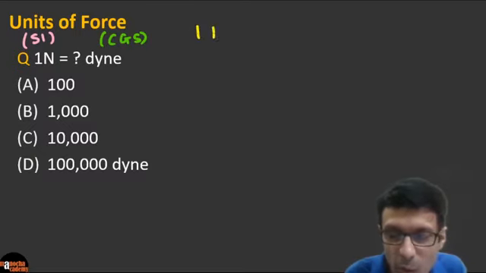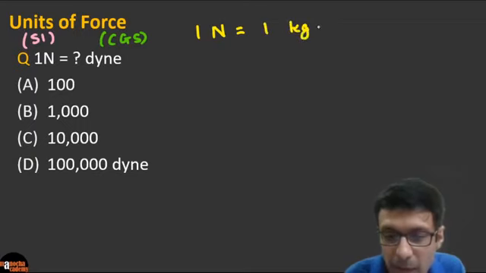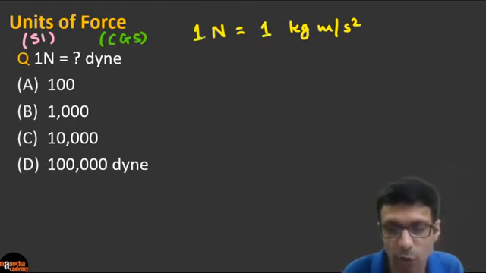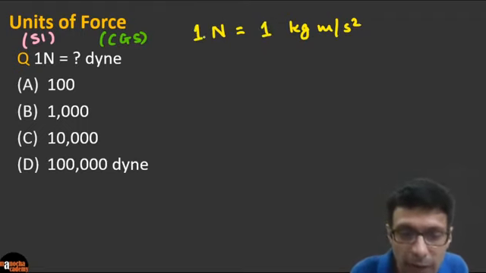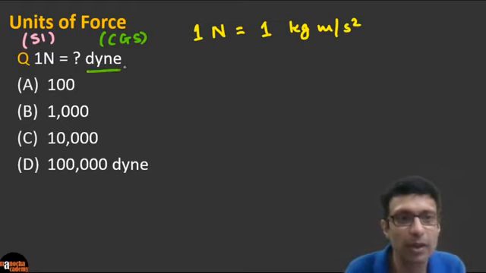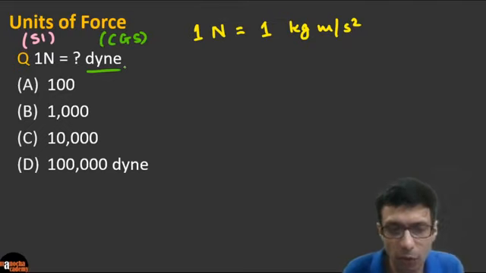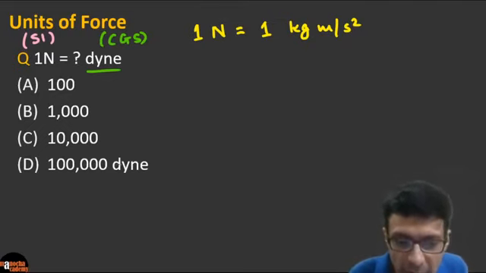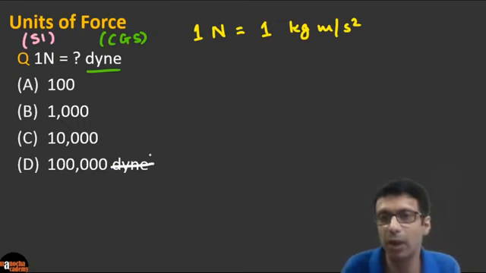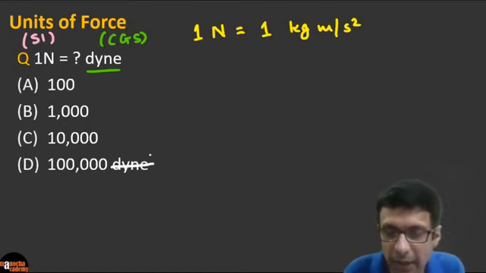How do we do this? 1 Newton, as we said, is nothing but 1 kg meter per second square, because we are in SI units. This is what is 1 Newton. And our goal is to convert it into dyne. We want to convert it into dyne. Very good. Some of you already have the answer. Oh, I forgot to write dyne. We wanted the number here, so this really doesn't matter. It's basically the number. We are converting it into dyne.